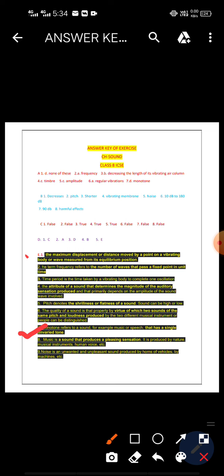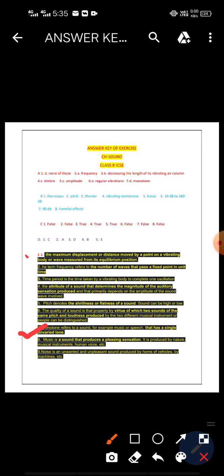So the next one is classify percussion instruments. Here you have to classify only percussion instruments, on the basis of pitch. One is pitched percussion instrument and another is unpitched percussion instrument, and you have to write down the definition of pitched and unpitched percussion instruments and also write down two examples.